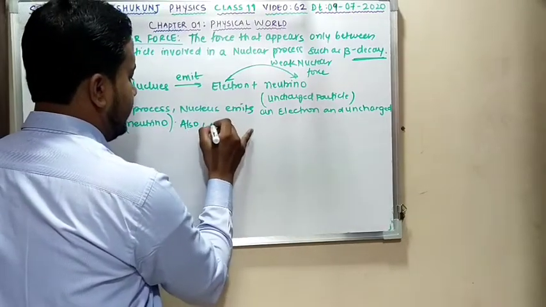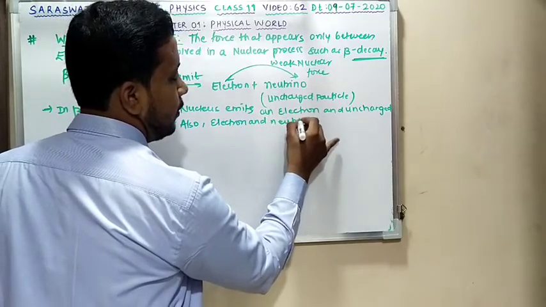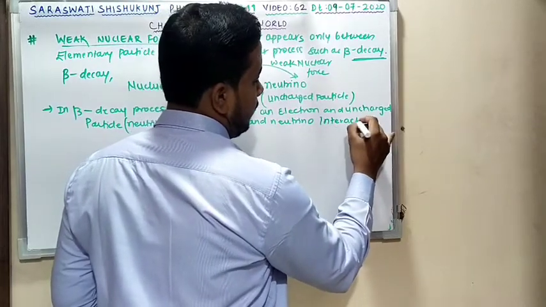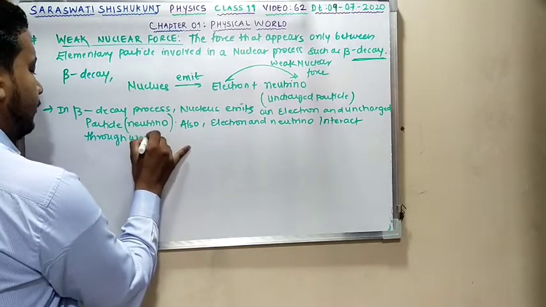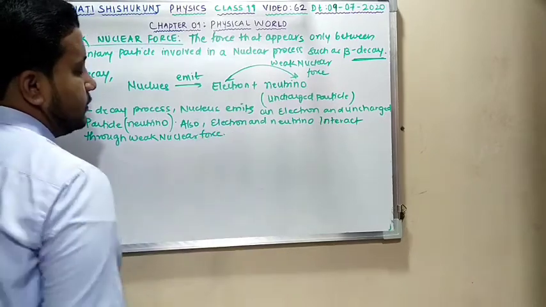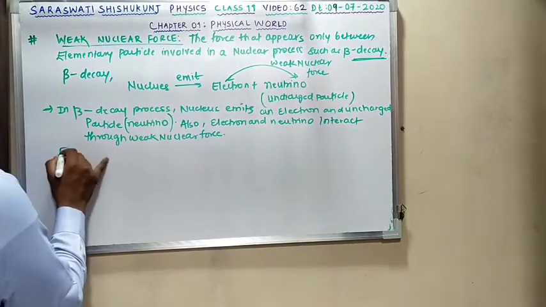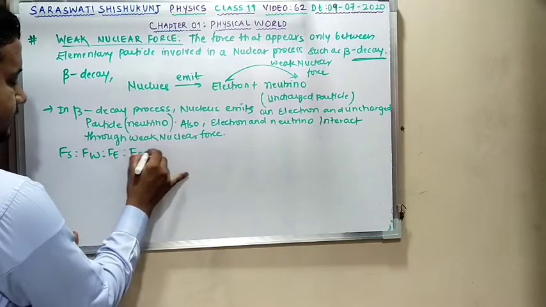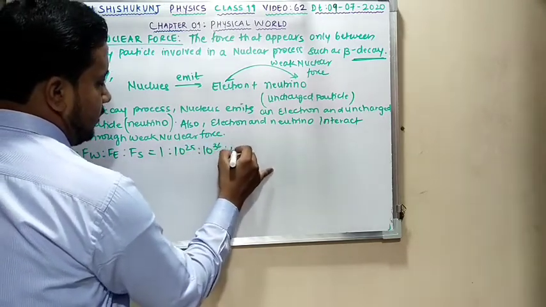Also, electron and neutrino interact through weak nuclear force. Is this clear? Now one thing you have to remember over here, from the strength I can say Fg is to Fw is to Fe is to Fs. So you can write 1 is to 10 power 25 is to 10 power 36 is to 10 power 38.